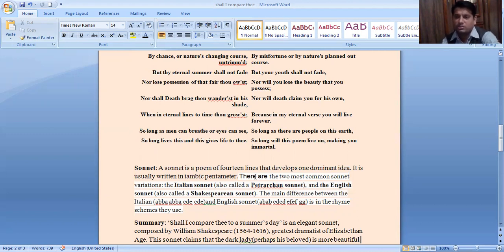Generally, sonnets are poems of 14 lines. In the Italian sonnet, also called the Petrarchan sonnet, we find an octave and a sestet. The first 8 lines belong to the octave, and the remaining 6 lines belong to the sestet. In the same way, in the Shakespearean rhyme, there is a question.